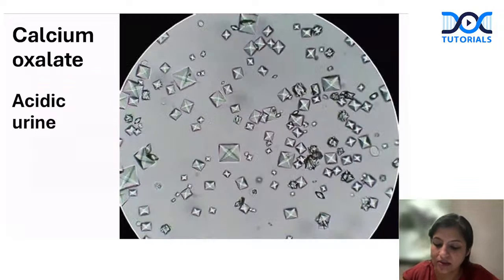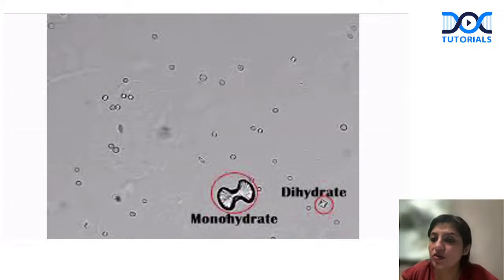So let's look at them. Look at this crystal. It's a perfectly square shaped crystal. This is an envelope shaped crystal. So these are calcium oxalate crystals seen in acidic urine. Please remember, these envelope shaped crystals are only seen when they're in dihydrate form. If they're in monohydrate form, they will become dumbbell shaped.